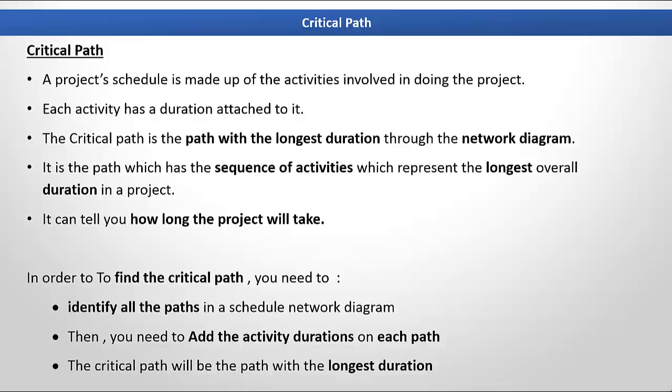The critical path is the path with the longest duration through the network diagram. It is the path which has the sequence of activities which represent the longest overall duration in a project. The critical path can tell you how long the project will take.